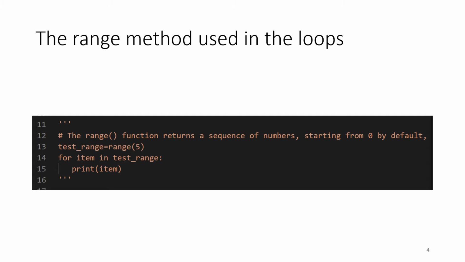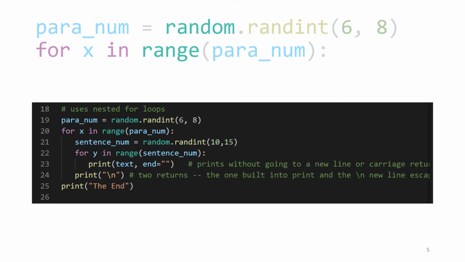if it were not commented out. In line 19, we are getting a random number between 6 and 8, and we are assigning that value to the variable called para_num. So this is the number of paragraphs that we are going to write. And then in line 20, we are beginning our outer for loop. So we are saying for x. Again, x, like item that we talked about previously, is just a dummy made-up name. And then it is going to go over the range.